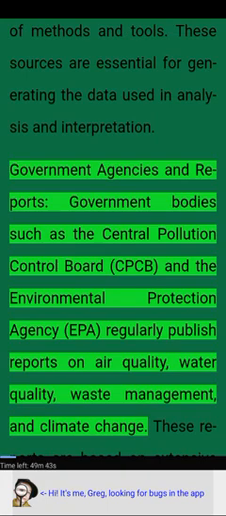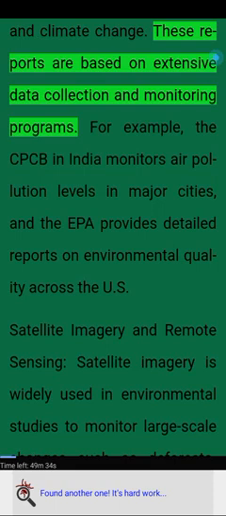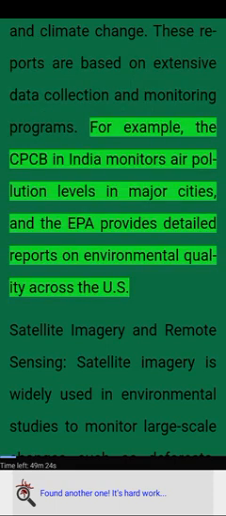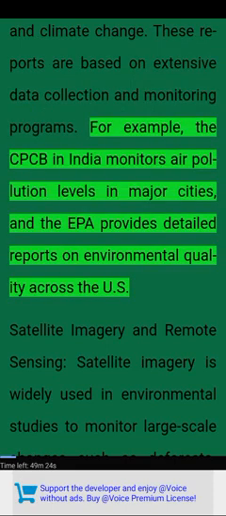Government agencies and reports. Government bodies such as the Central Pollution Control Board (CPCB) and the Environmental Protection Agency (EPA) regularly publish reports on air quality, water quality, waste management, and climate change. These reports are based on extensive data collection and monitoring programs. For example, the CPCB in India monitors air pollution levels in major cities, and the EPA provides detailed reports on environmental quality across the U.S.